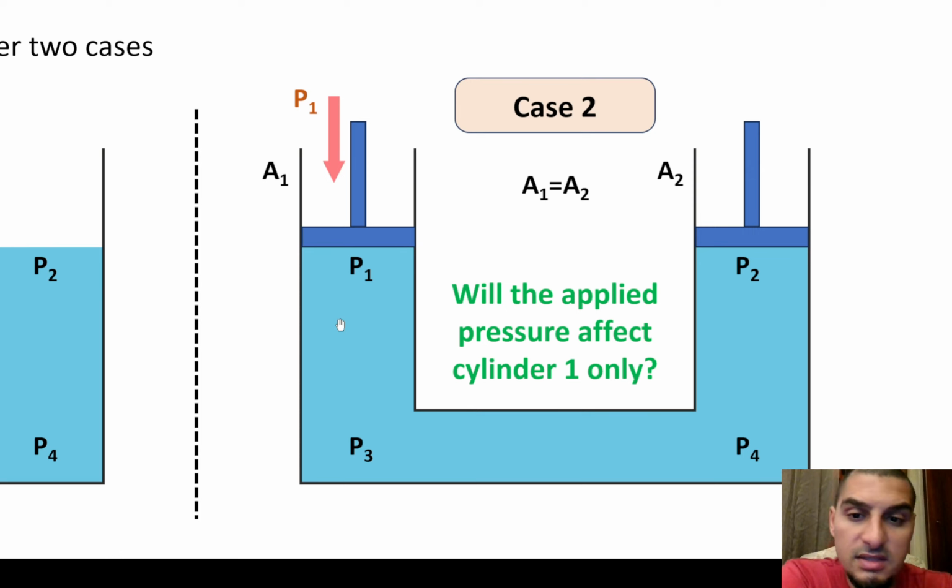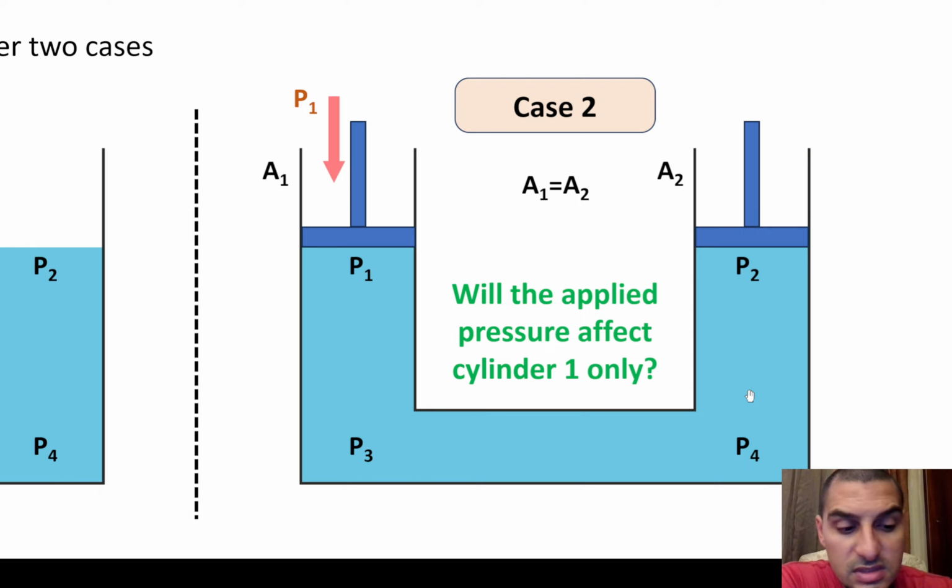You might think that, okay, this is a pressure that's applied to this side, so the pressure P1 is going to be higher than P2 because P2 is not exposed to this pressure, and P3 is higher than P4 because P3 is exposed to the pressure while P4 is on the other side. This is what you might think. This is correct in case of solids. Let's think of a table, for example, and you are applying a lot of pressure on one side of the table and the other side is not exposed to this pressure, so the side that's exposed to the pressure is the one that will be affected, while the other side is not.